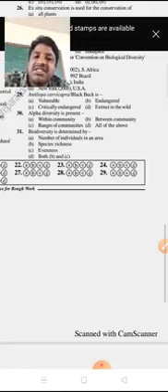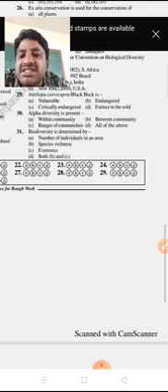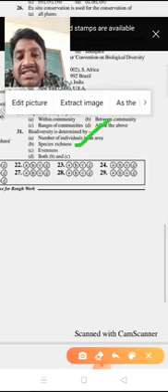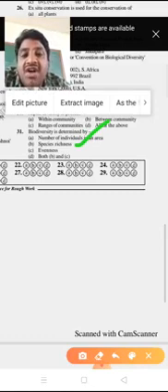So why? What is meant by species richness? The number of species per unit area we call species richness, and species evenness means the number of individuals of different species.